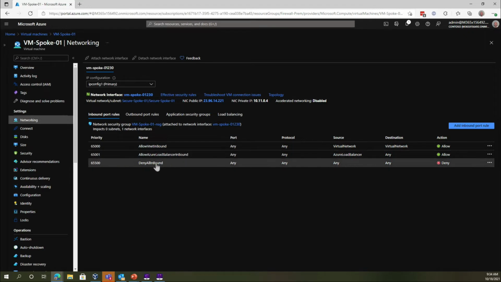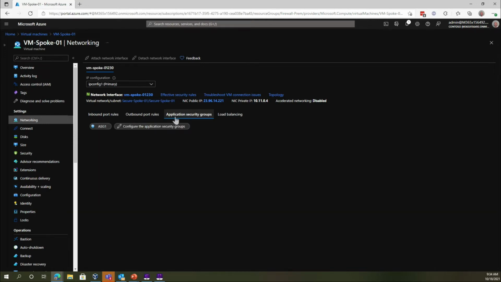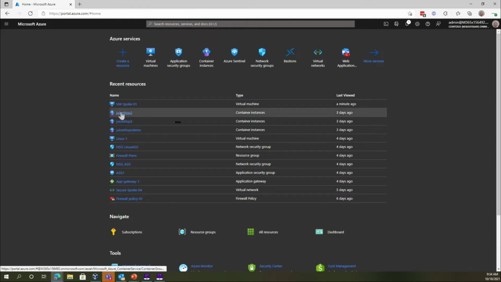So the last one would be processed with deny all. The next one we'll look at is application security groups. So here we have an application security group ASG1 that is attached to this VM. So let's go and configure another application security group and attach it.